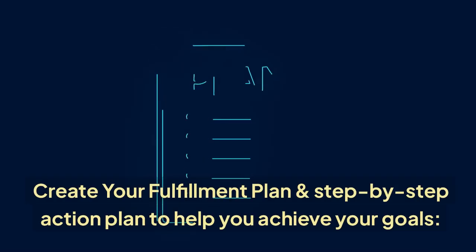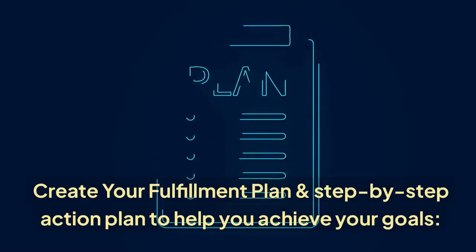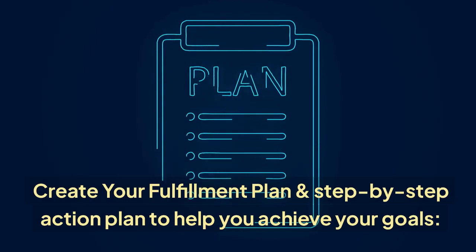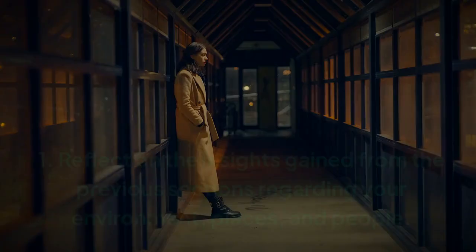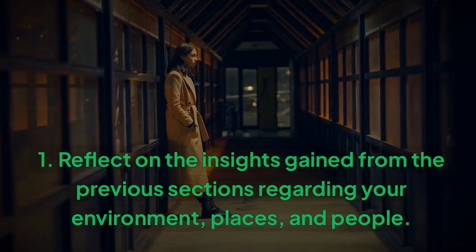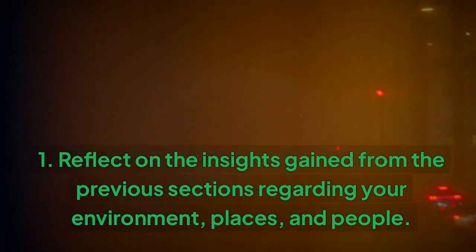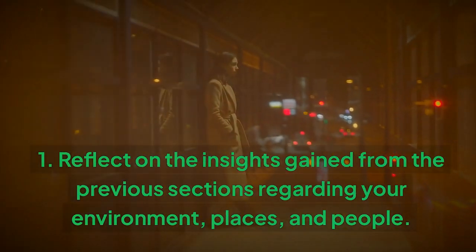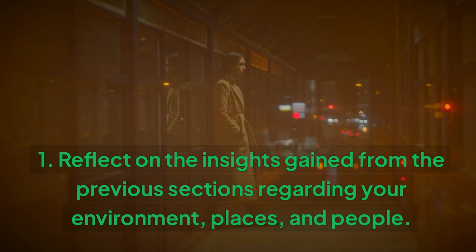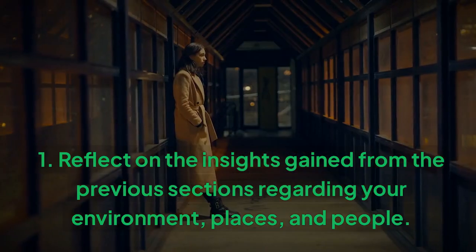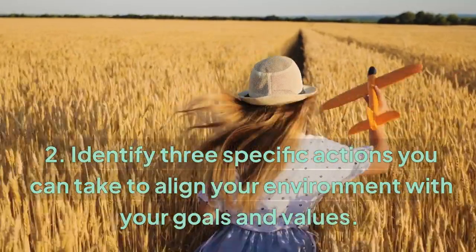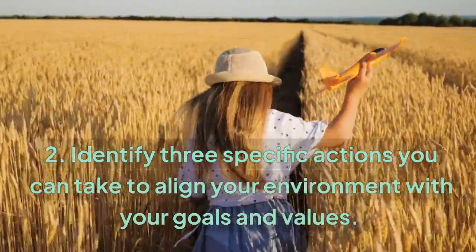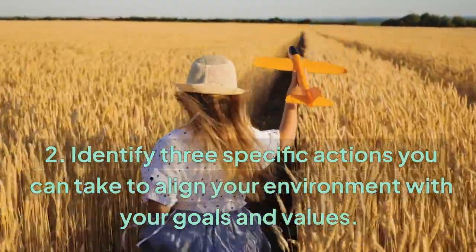Create your fulfillment plan and step-by-step action plan to help you achieve your goals. 1. Reflect on the insights gained from the previous sections regarding your environment, places, and people. 2. Identify 3 specific actions you can take to align your environment with your goals and values.